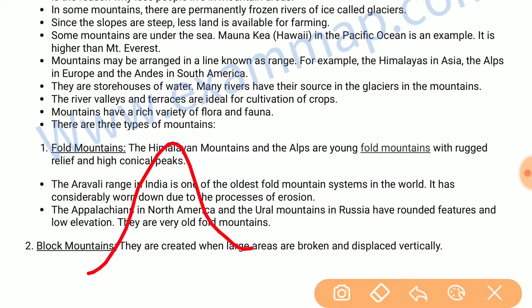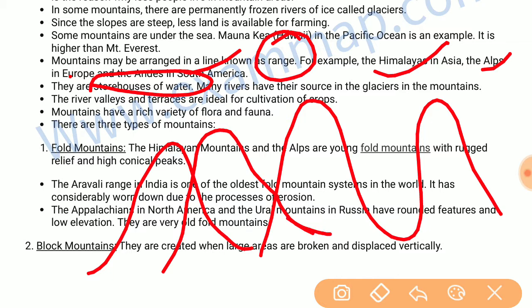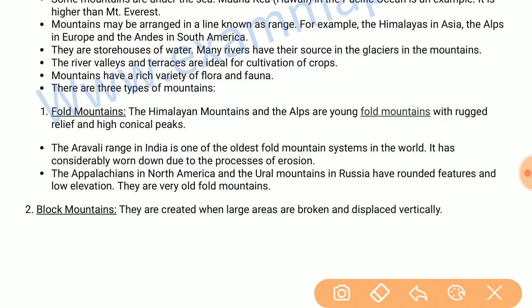Mountains may be arranged in a line, which is known as a range. For example, Himalayas in Asia, Alps in Europe, and Andes in South America. The mountains are the storehouses of water. Many rivers have their source in the glaciers in the mountains. For example, the Himalayas are the source of many rivers in India. River valleys and terraces are ideal for cultivation of crops. Mountains have a rich variety of flora and fauna.